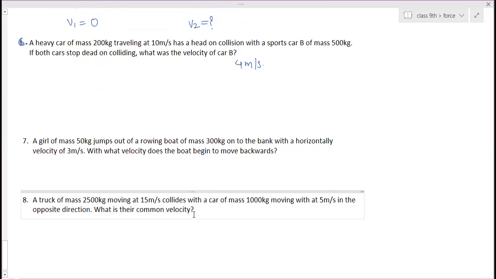Ma'am, I have a doubt. Yes. Ma'am, the sixth one, ma'am. Slowly, Vidyut, slowly. Yes, ma'am. In the sixth one, ma'am, when they collide, V is 0, right? Both cars stop dead on colliding. So both of them, V velocity is 0, right? Yes. Final velocity of both of them is 0. Okay. Thank you, ma'am.